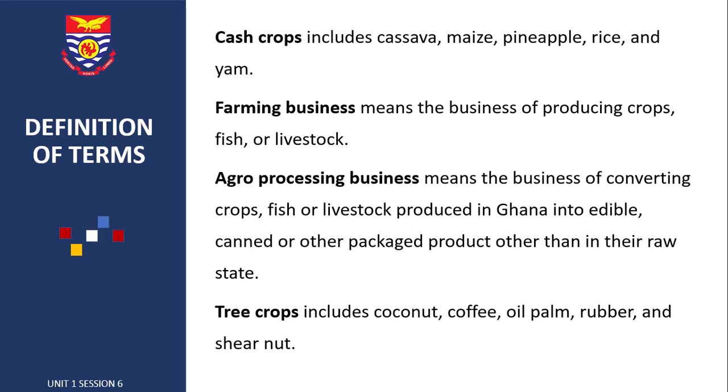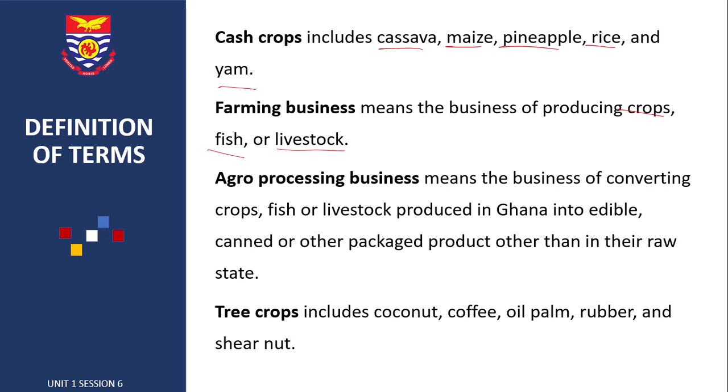Now let us look at some definitions of some terms we came across under the industry concessions. So we have cash crops. It includes cassava, maize, pineapple, rice, and yam. Farming business means a business of producing crops, fish, and livestock.